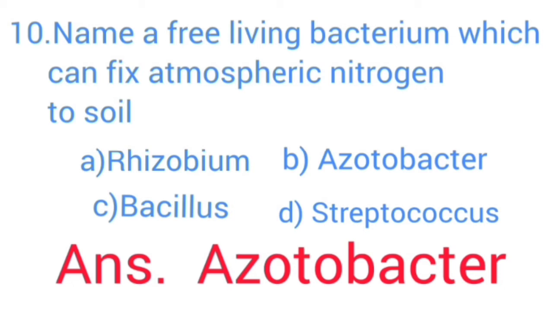Name a free-living bacterium which can fix atmospheric nitrogen to soil.